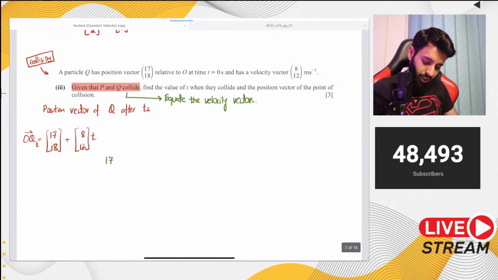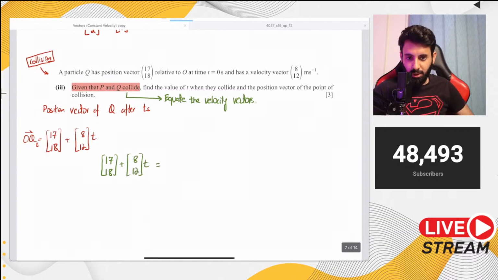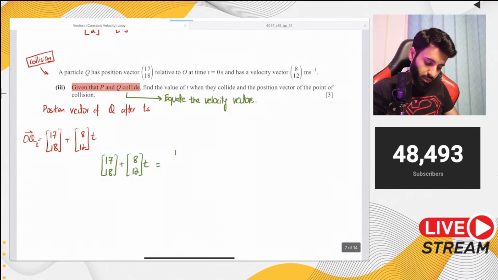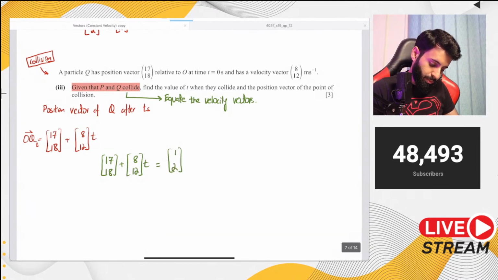We have (17, 18) plus (8, 12) into t. We're going to equate this with the position vector of p after t seconds. So this is going to be equal to (1, 2) plus